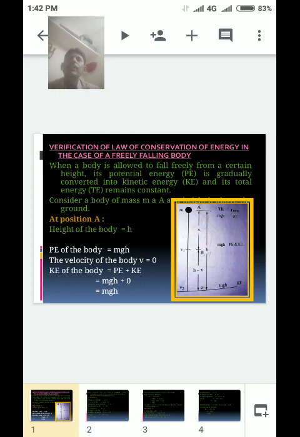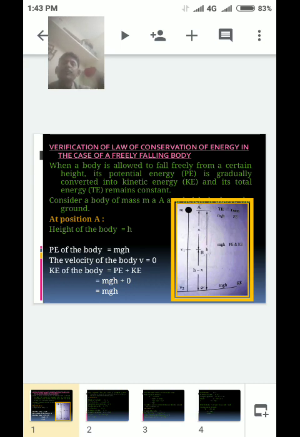At position A, the height of the body is h, the total height. Potential energy of the body is mgh, and the velocity of the body v is equal to 0. Total energy is potential energy plus kinetic energy, which is mgh plus kinetic energy.